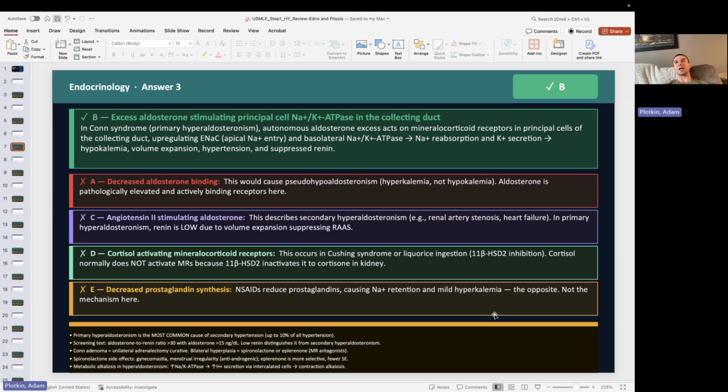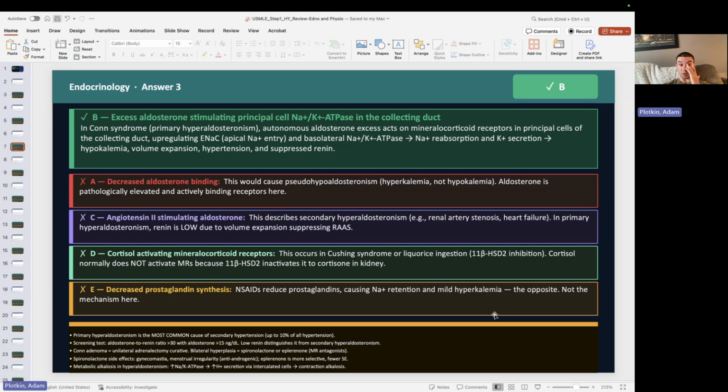The thing is, because cortisol is acting like a mineralocorticoid, we're reabsorbing more water, and that increased blood pressure is feeding back to the juxtaglomerular cells, telling the JG cells, hey, we have enough blood pressure, we don't need to activate the renin-angiotensin system. So renin's low, Ang 1, Ang 2, and aldosterone are all low. So that is syndrome of apparent mineralocorticoid excess.